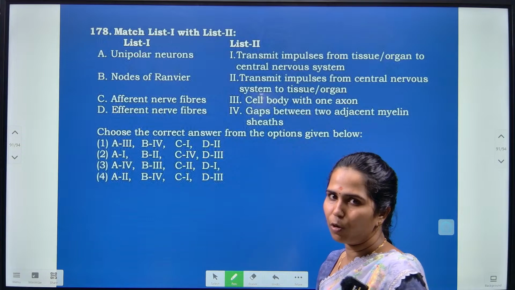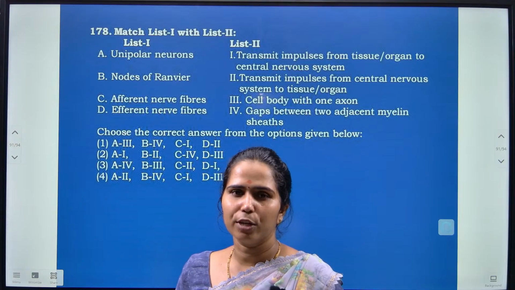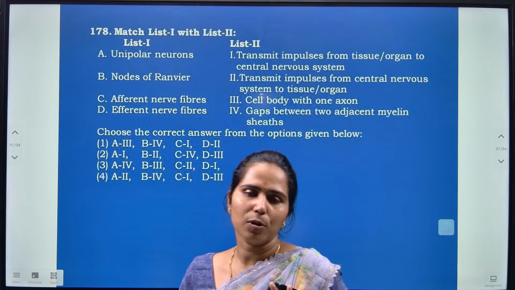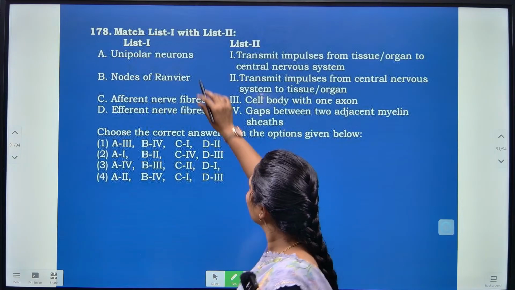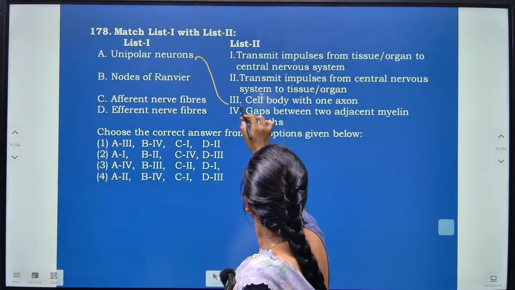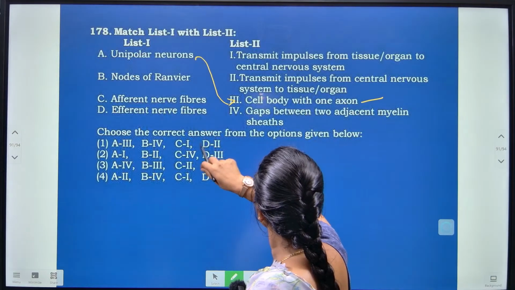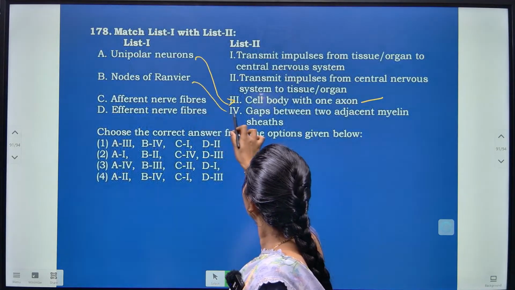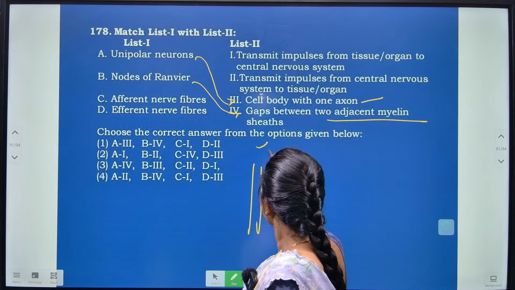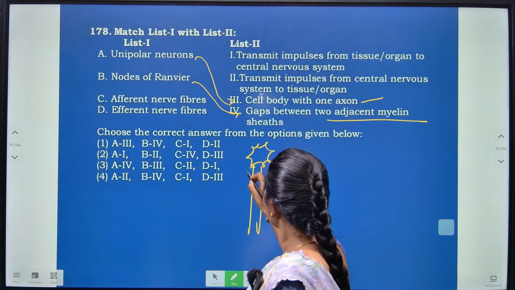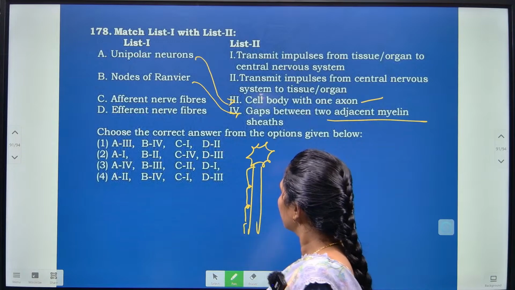It is a question on neurons. Based upon the number of processes from the cell body, neurons are classified into 3 types: unipolar, bipolar and multipolar. Unipolar neurons have a single body with one axon. The nodes of Ranvier are a gap between two adjacent myelin sheaths; if this is the axon, the gap between these two will be the nodes of Ranvier.